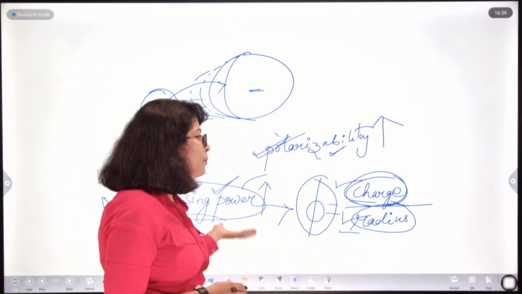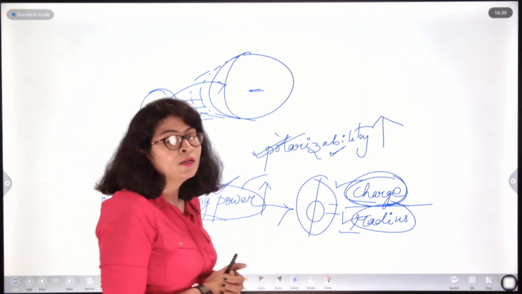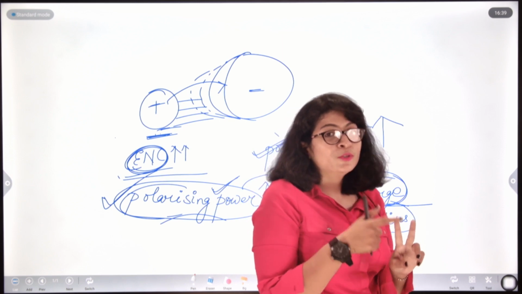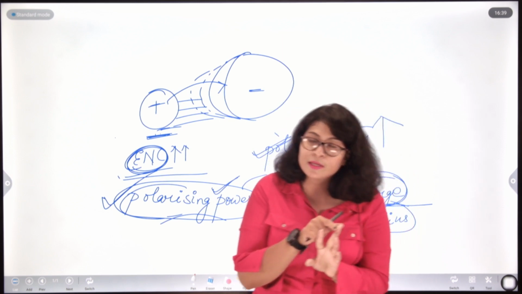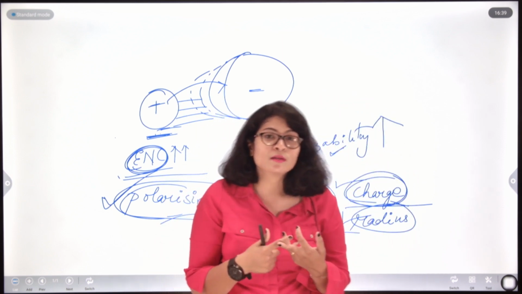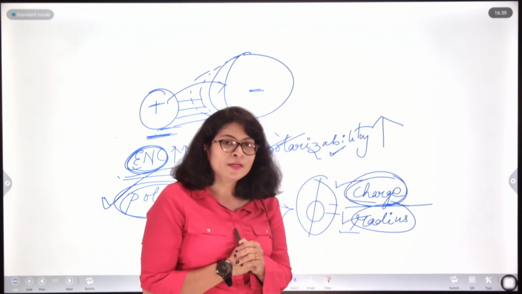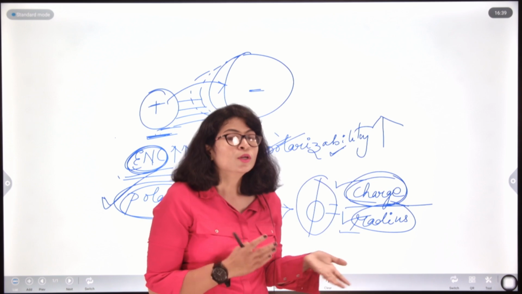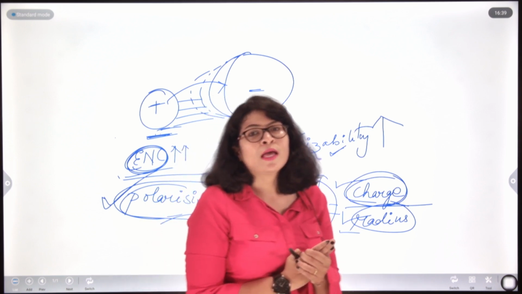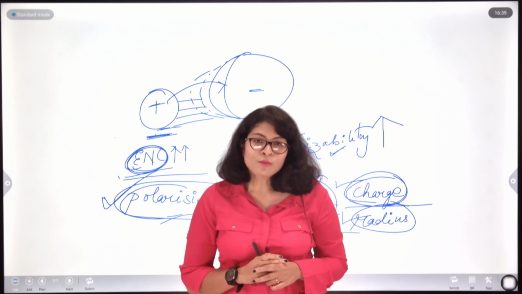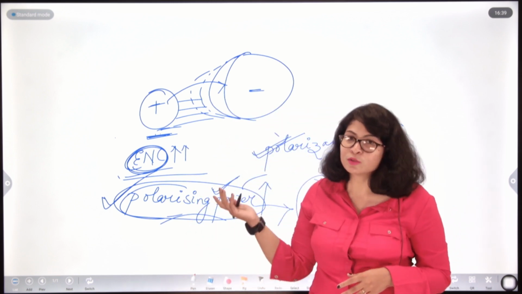So, here by Fajan's rule we can determine the nature of the ionic bond: which compound is more ionic and which is less ionic, which will have a higher or lower boiling point, and the solubility aspects. These can all be easily determined if we understand Fajan's rule. These will come under the application of Fajan's rule, which we will deal with in the next module. So, for now I hope you understand this Fajan's rule completely.